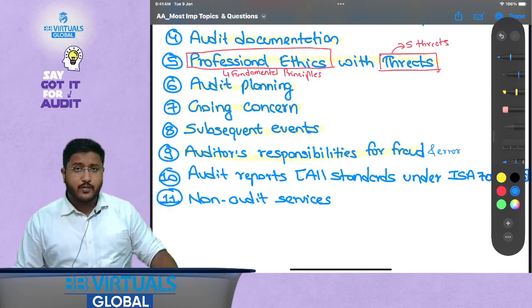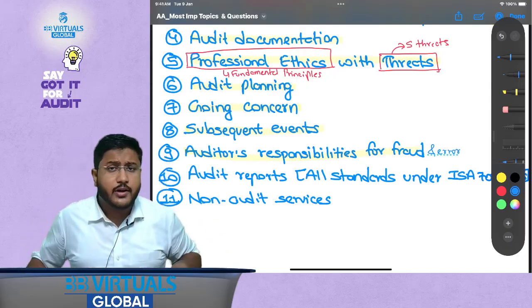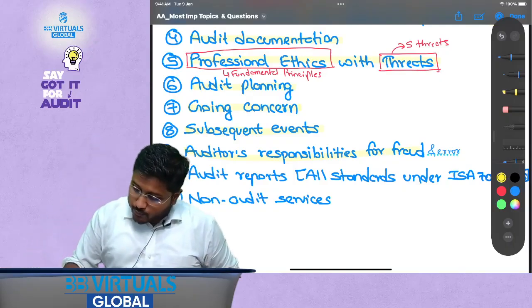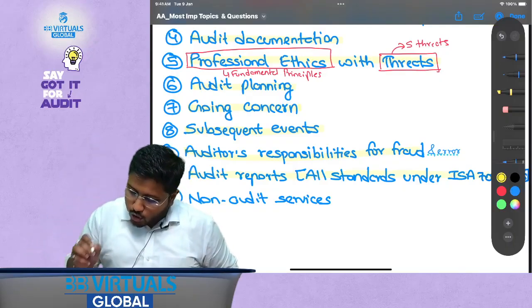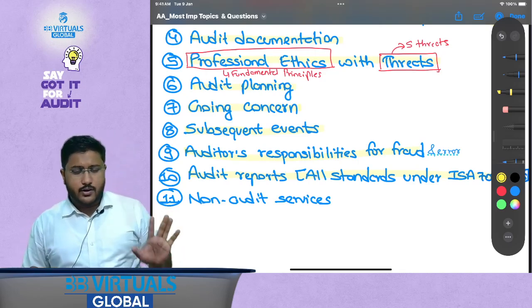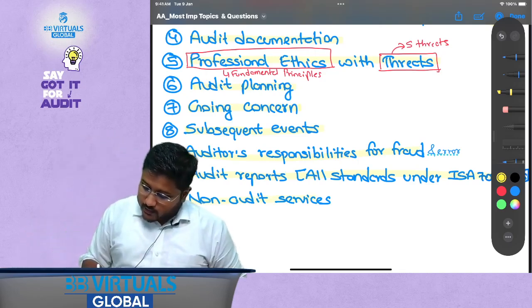Okay, so this is also very important, that how does the auditor need to respond to these auditors' responsibilities for fraud and error. Then audit reports, this is the 700 series. All standards under 700, although 710 is a little less tested, but you can consider all other standards. And then finally non-audit services.